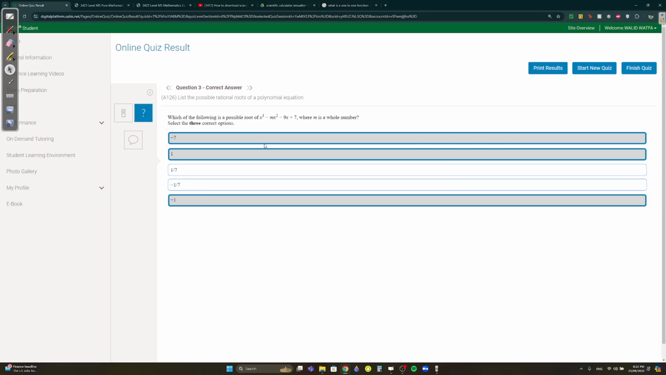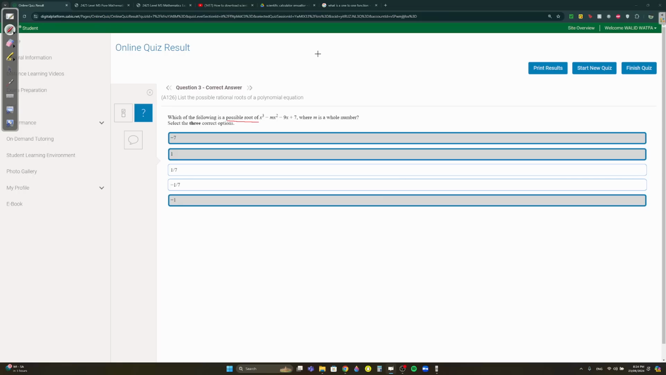Question 3. Which of the following is a possible root of x cubed minus mx squared minus 9x plus 7, where m is a whole number? So this part, I remember last year in grade 10, I got mixed up when I saw this m is a whole number part. So basically what they're trying to ask you is, what are the possible roots?